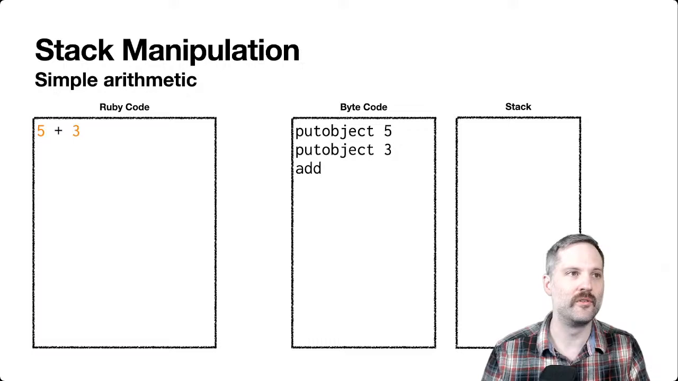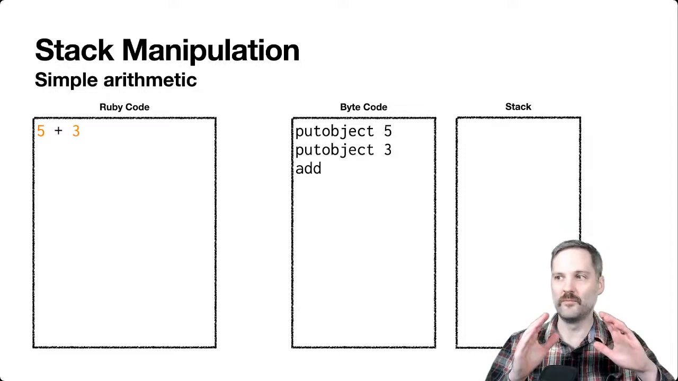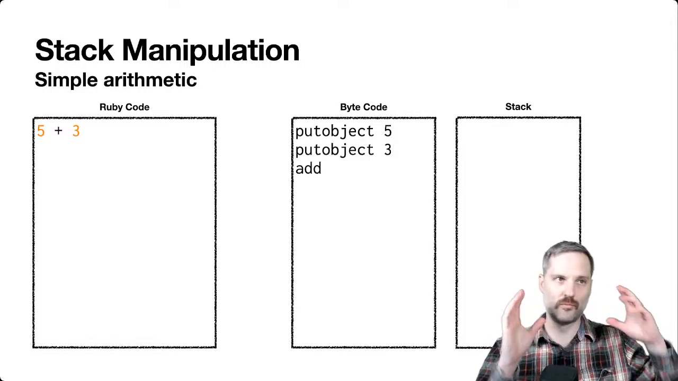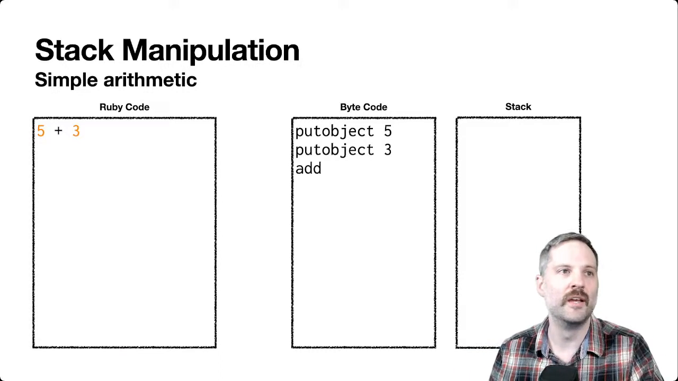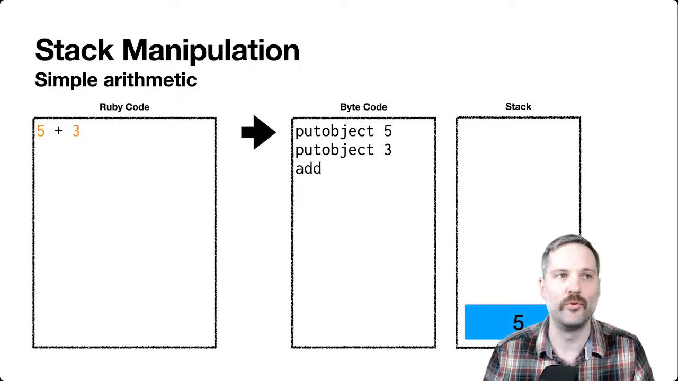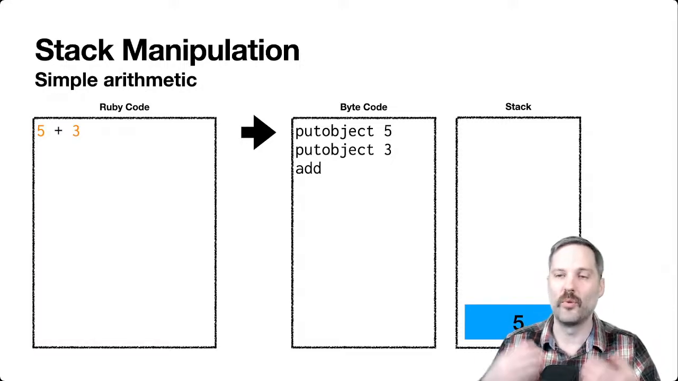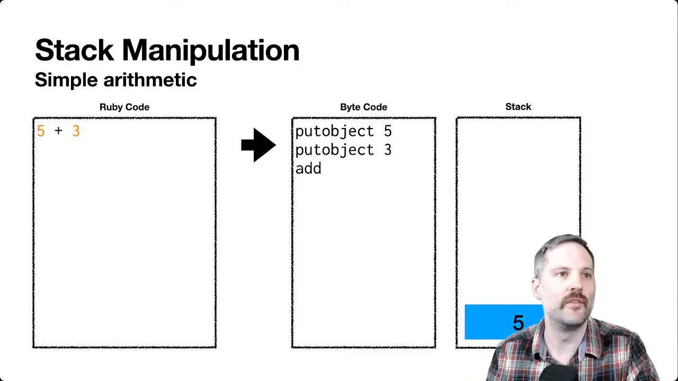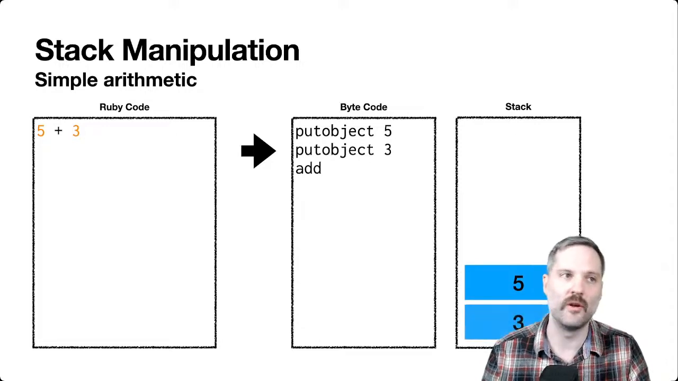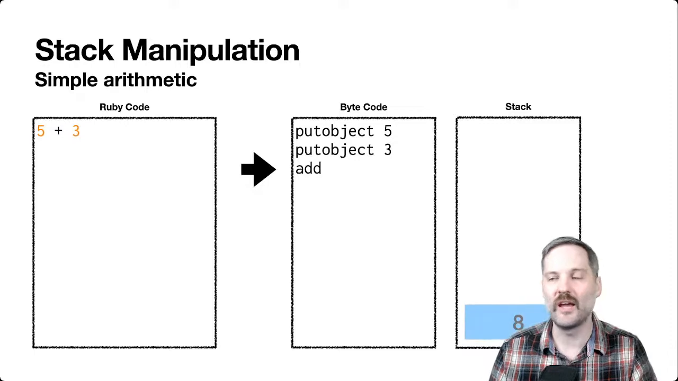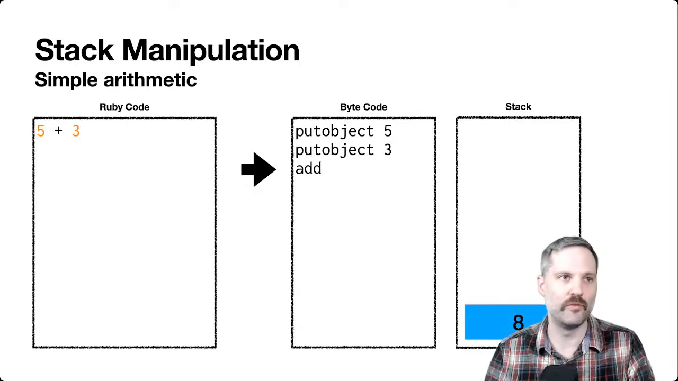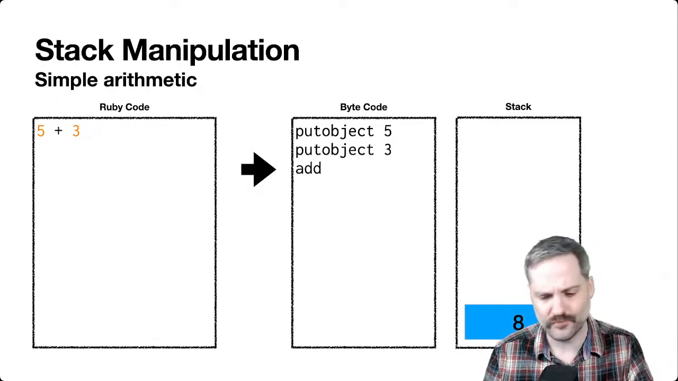So for example, we have some code like 5 plus 3 here. This Ruby code gets turned into bytecode, then the virtual machine executes the bytecode. If we walk through this bytecode, we'll do put object 5, which pushes 5 onto the stack, then say put object 3, which pushes 3 onto the stack, and then the add instruction will pop the 2 values off the stack and push the value 8 onto the stack.